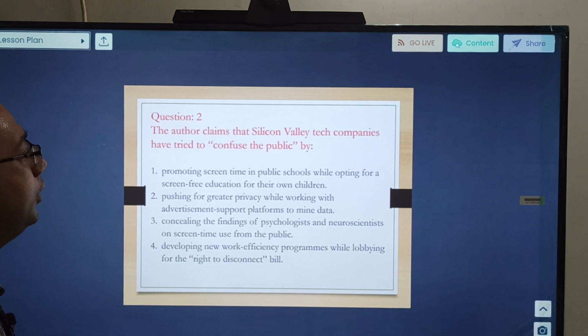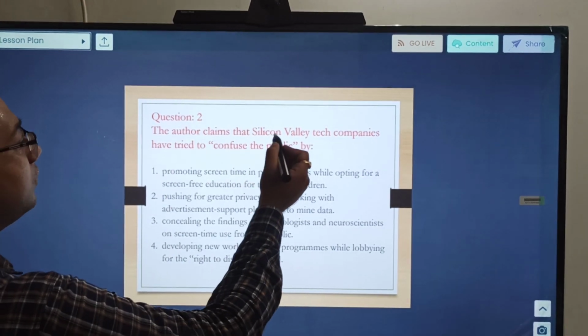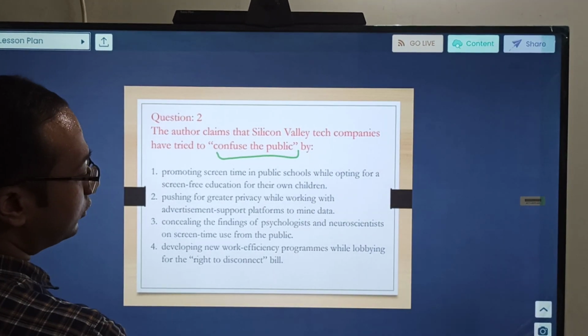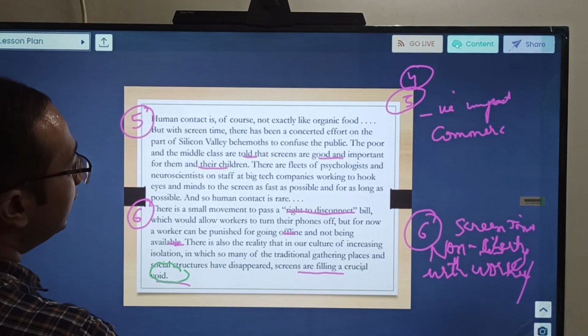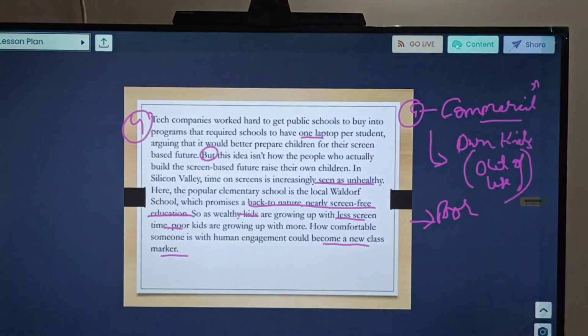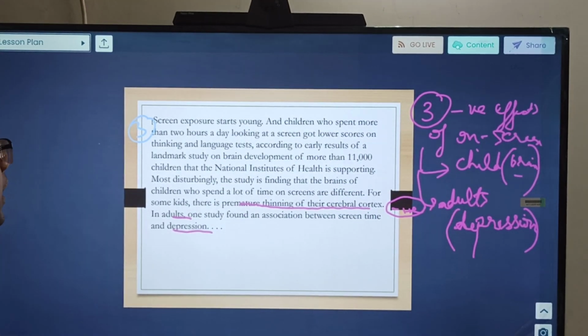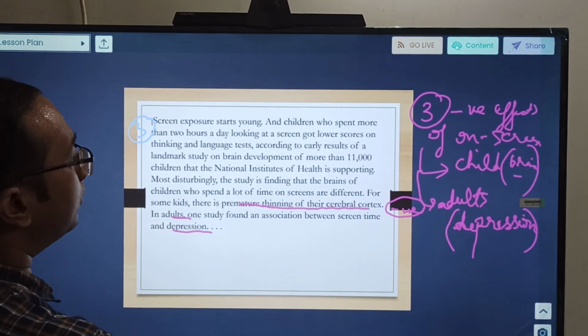Let us go to question number 2. The author claims that Silicon Valley tech companies have tried to confuse the public. So where was this expression? Since we have the map created, here was something in paragraph number 4.